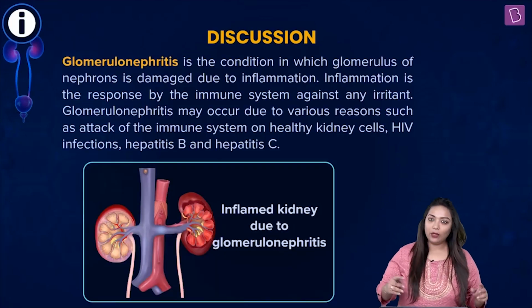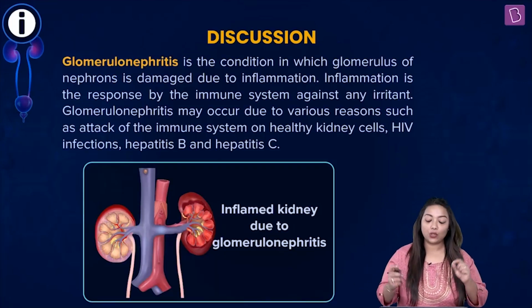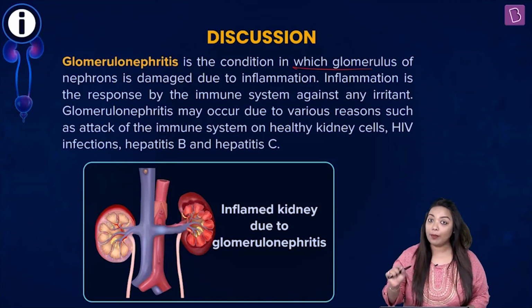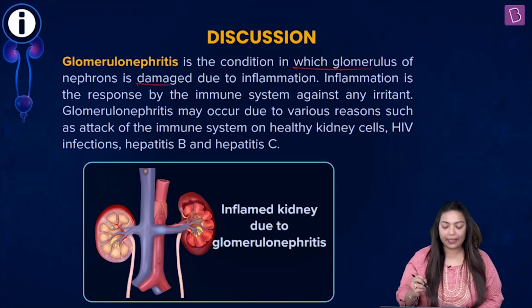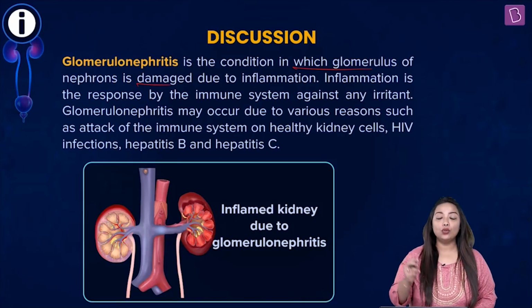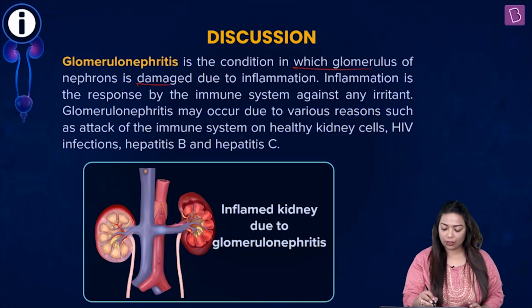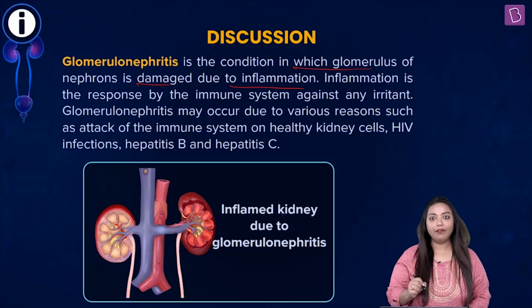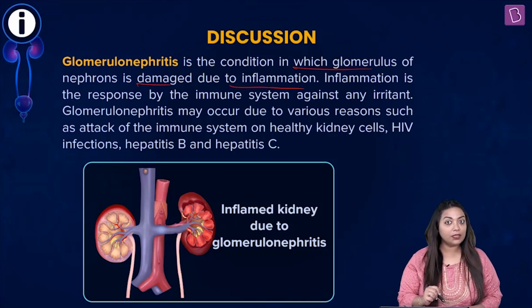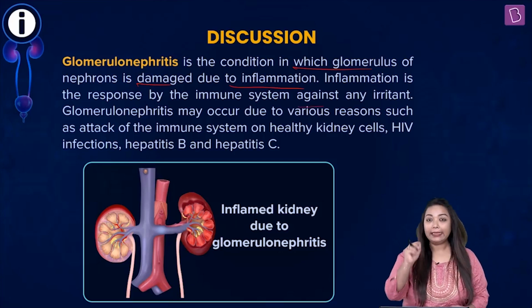Okay. Students, when you talk about glomerulonephritis, it is actually a condition in which the glomerulus of the nephron is damaged. And why? Due to long-term inflammation. Now, this inflammation is a response of the immune system against any irritant.